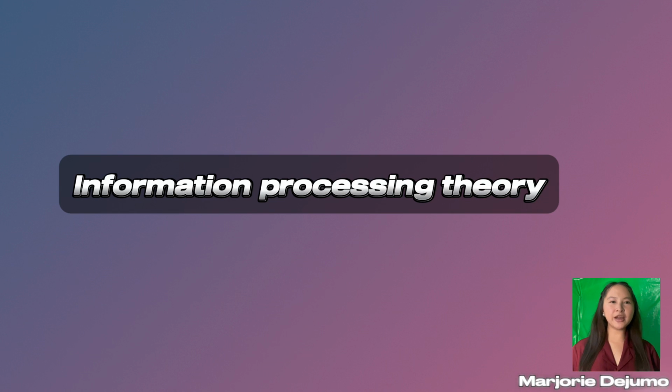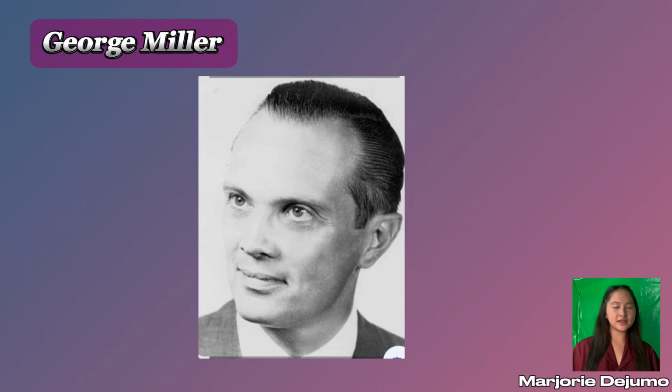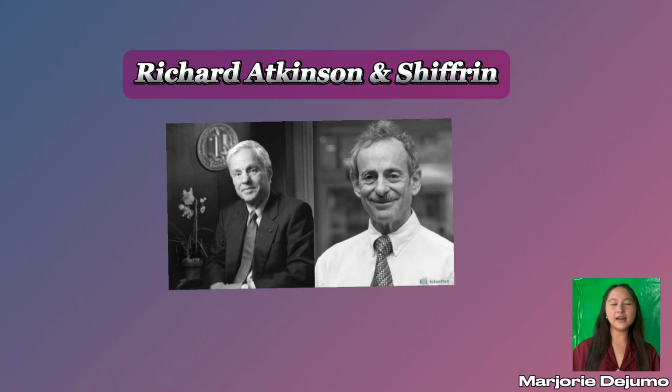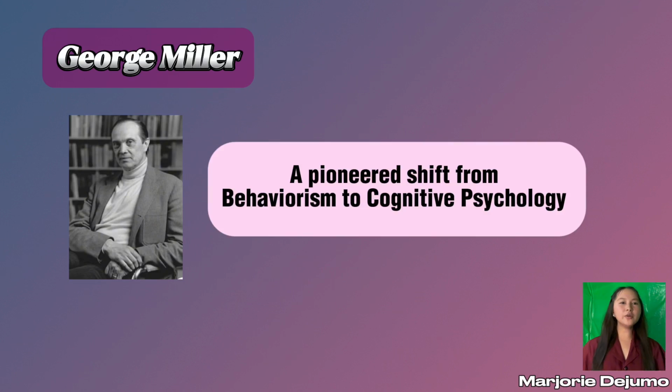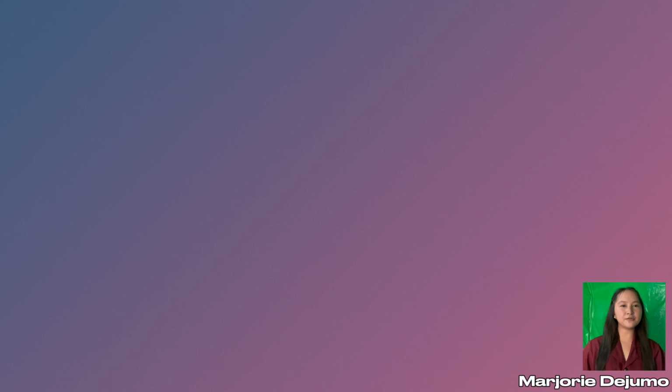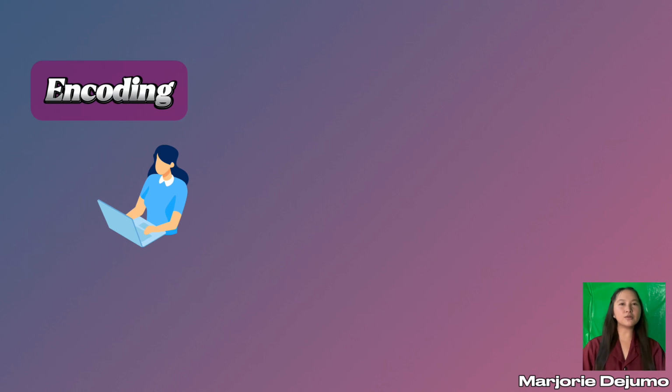From that, the brain processes information in a way comparable to how a computer works. This is presented by the model and the use of metaphor for the human mind by these 4 psychologists: George Miller, Donald Broadbent, Richard Atkinson, and Richard Shiffrin. Miller, along with others, pioneered the shift from behaviorism to cognitive psychology, or the psychological model, by using metaphor for the human mind.